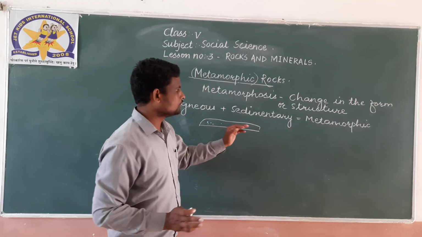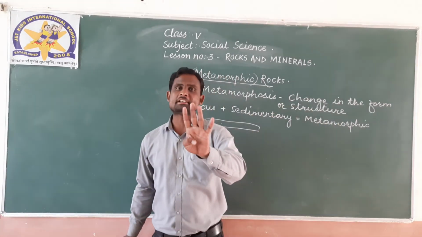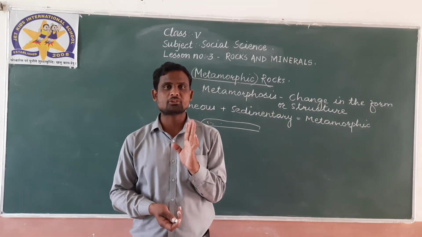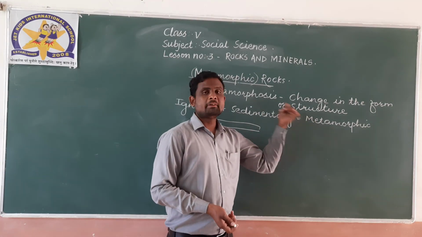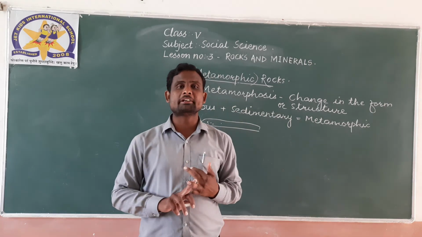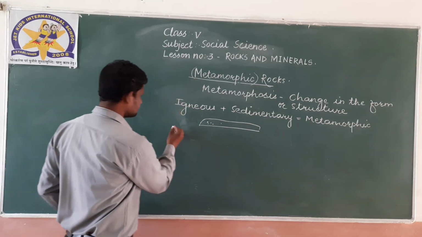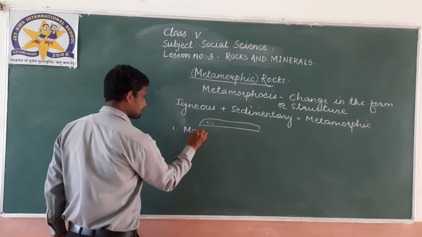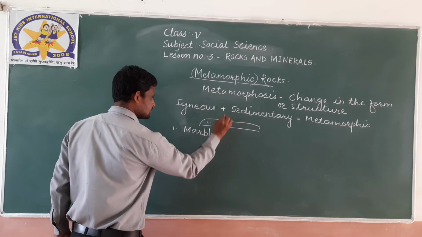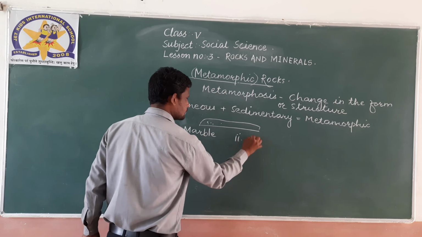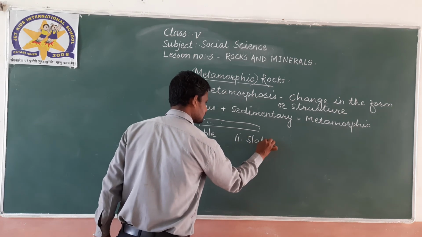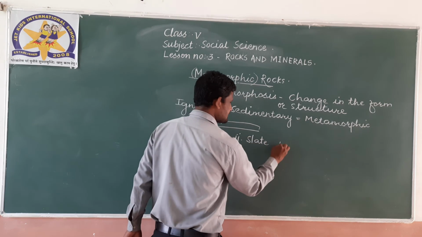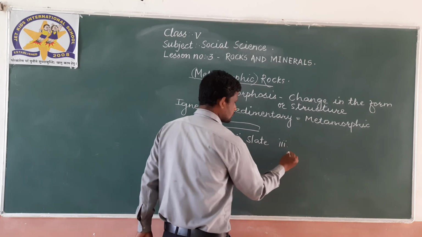There are 4 examples of metamorphic rock. First is marble. Second is slate. Third is quartzite.